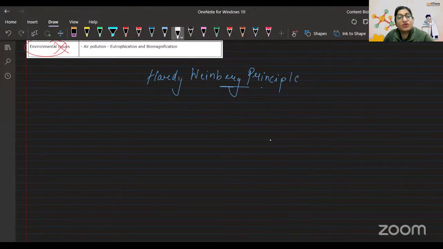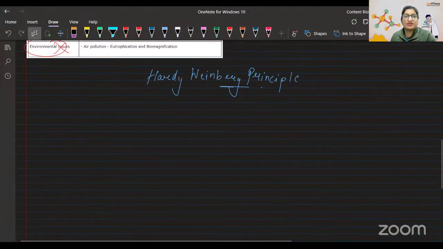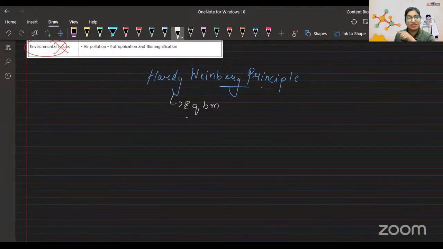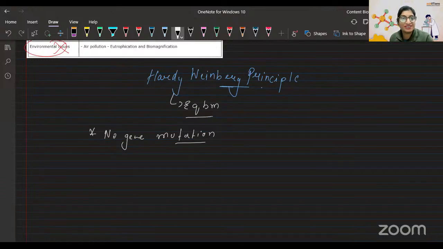Imagine there is a world where small populations are there. This is what I'm talking about in the language of Hardy-Weinberg. He's saying that there is a hypothetical equilibrium where no mutation is happening. So the Hardy-Weinberg principle is the Hardy-Weinberg equilibrium, where no gene mutation is happening and alleles are not changing.